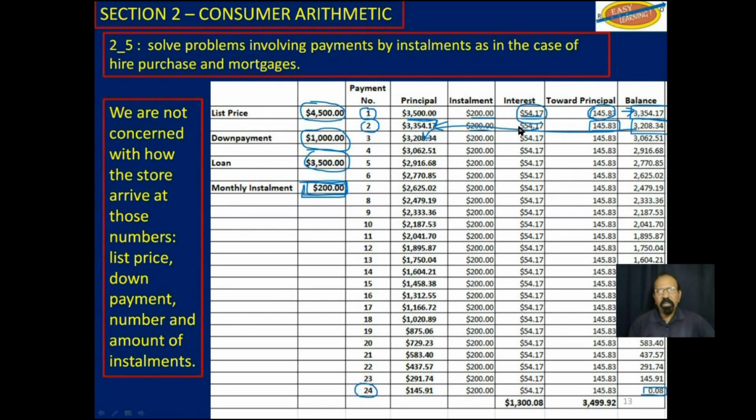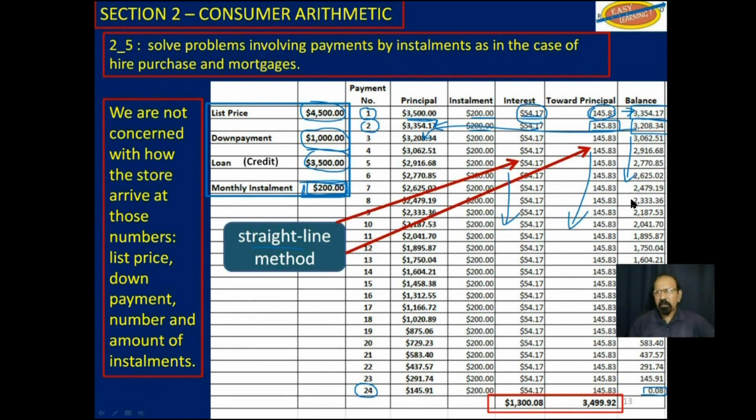But notice that the interest here is the same every month. The amount you pay towards the principal is the same every month. And your loan decreases by the same amount every month. This system is called a straight line method, where you have a constant amount paid towards interest and a constant amount paid towards the loan. And the loan decreases by that constant amount every month. So at the end of the 24 months, you would have paid this amount of interest, and you would have paid them back the loan or the credit that they extended to you.